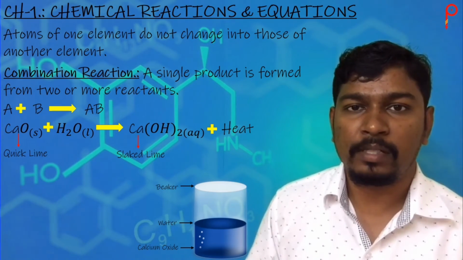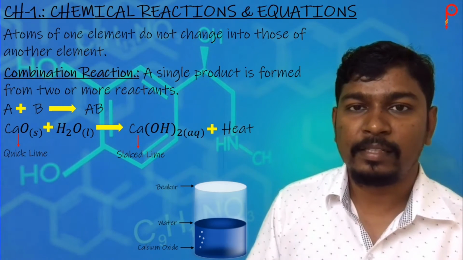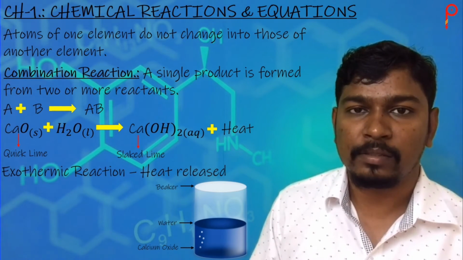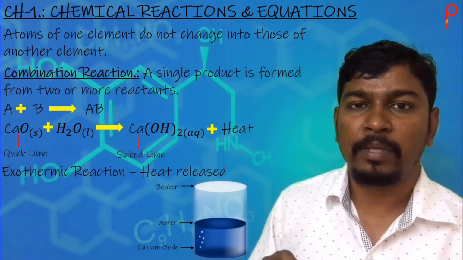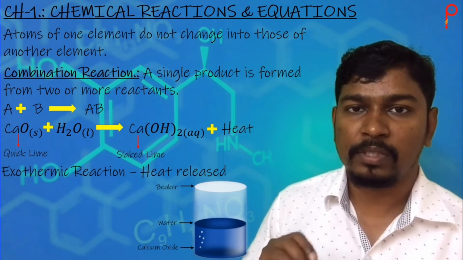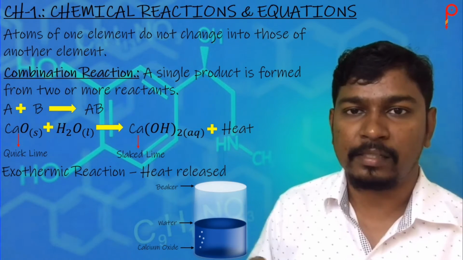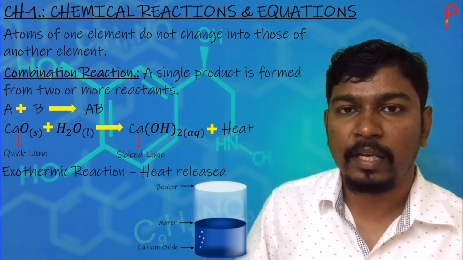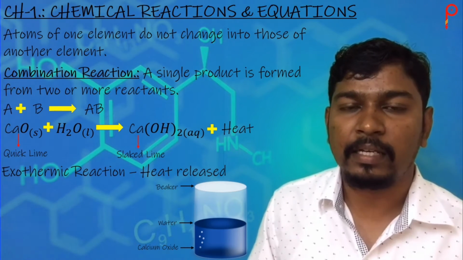Now it is simple to understand. When heat is released in any reaction, this reaction is known as exothermic reaction, because here heat is released. CaO is called quicklime and Ca(OH)2 is slaked lime.